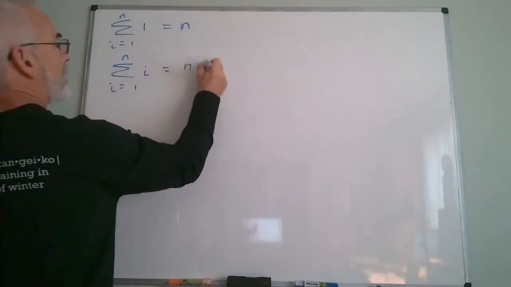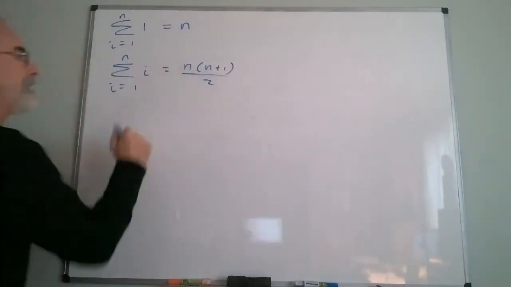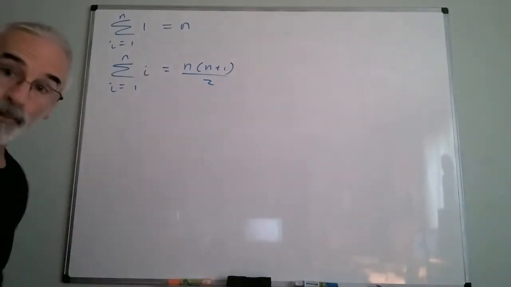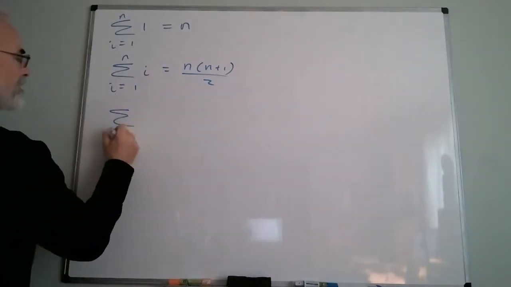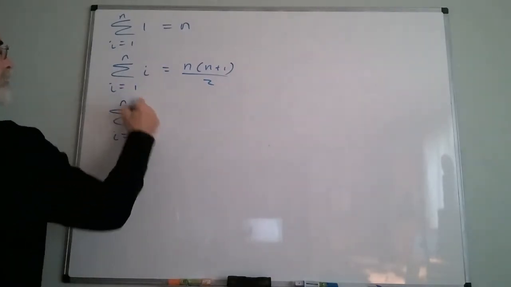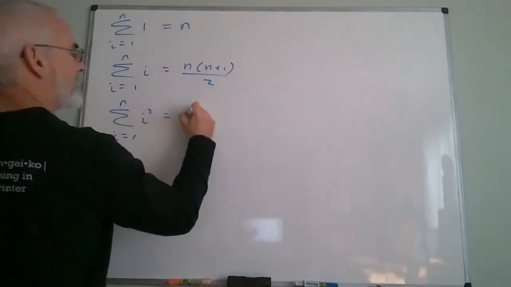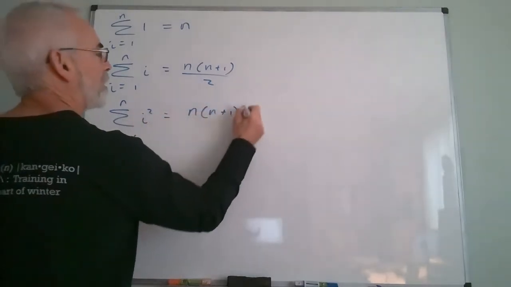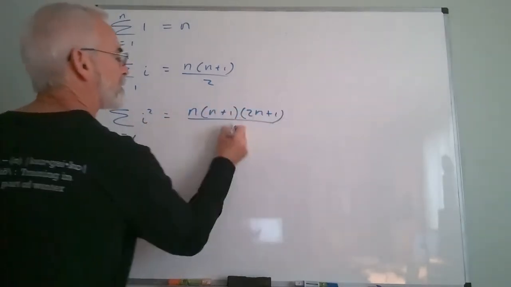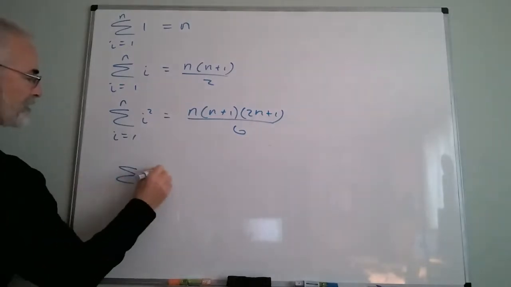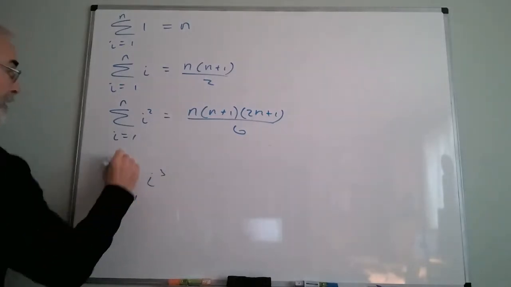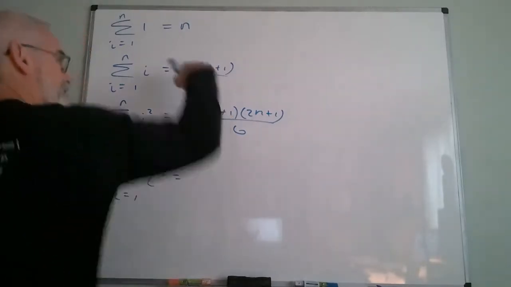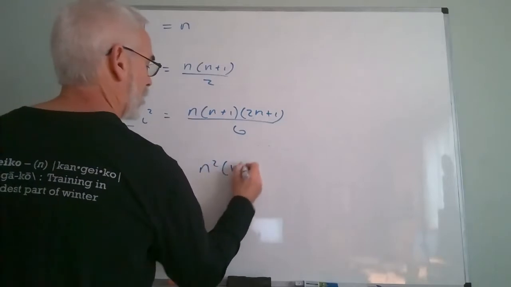That one's n(n+1)/2. That one's actually really easy to derive. But then when you get to the higher ones, this one here is n(n+1)(2n+1)/6. And then the only other one you ever actually really need or ever really use is this one, which is just the square of this one.